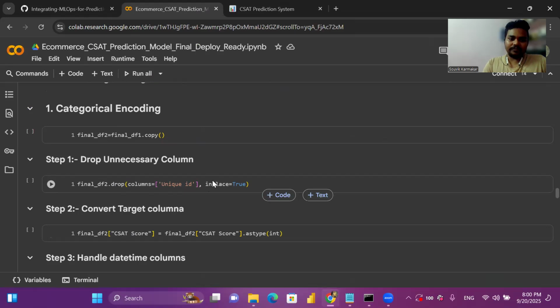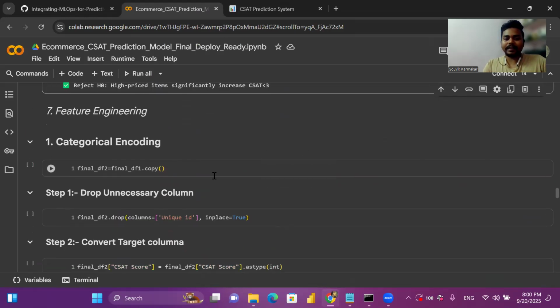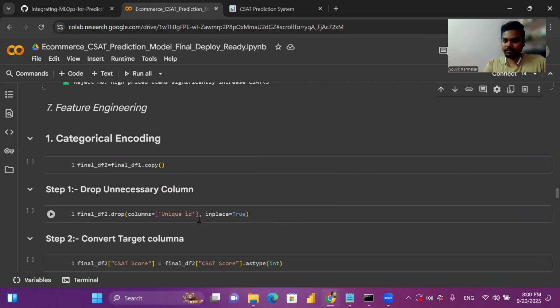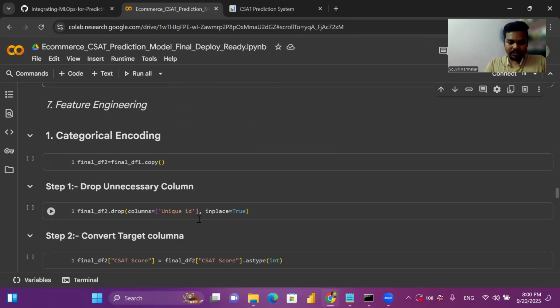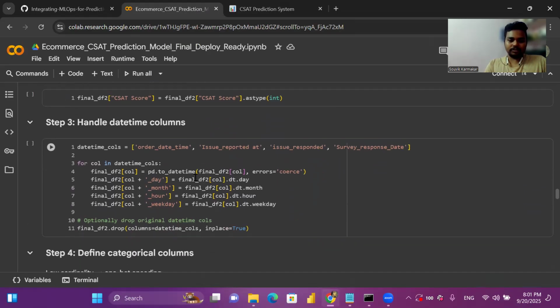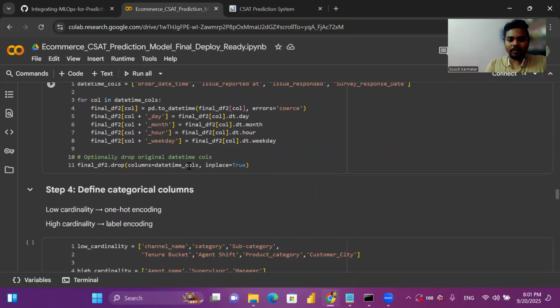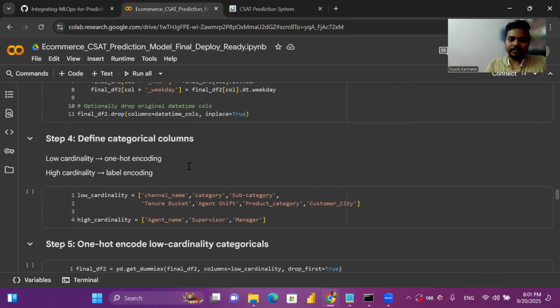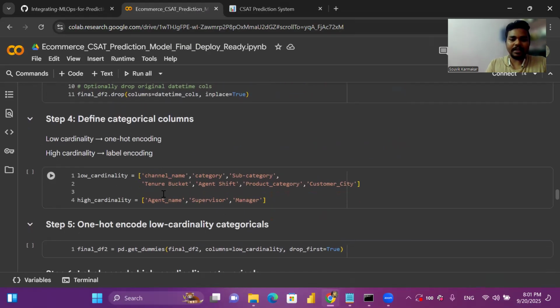Again, we did some feature engineering, starting with the categorical encoding part. Here we have dropped the unique ID as well, because we want to create an impact in our model. For the datetime columns, order date time, issue reported, issue responded, and survey response date, we have extracted day, month, hour, and weekday, and dropped all the original columns. After that, we defined the low cardinality and high cardinality columns.